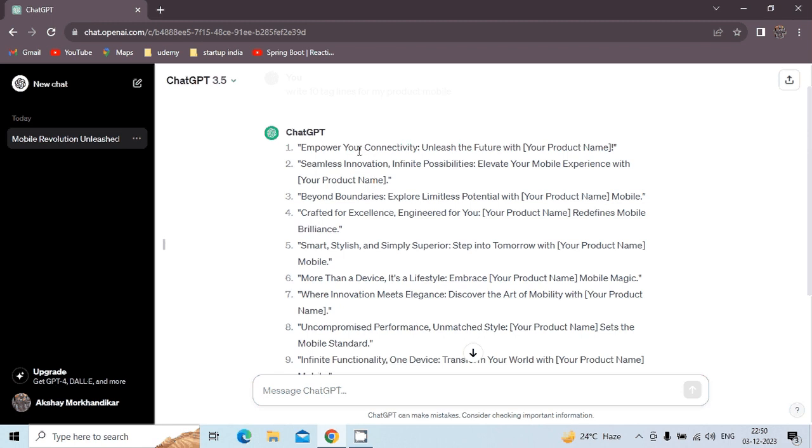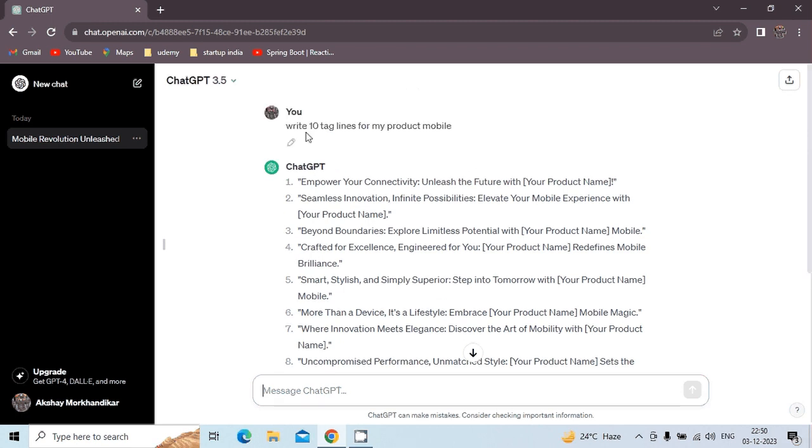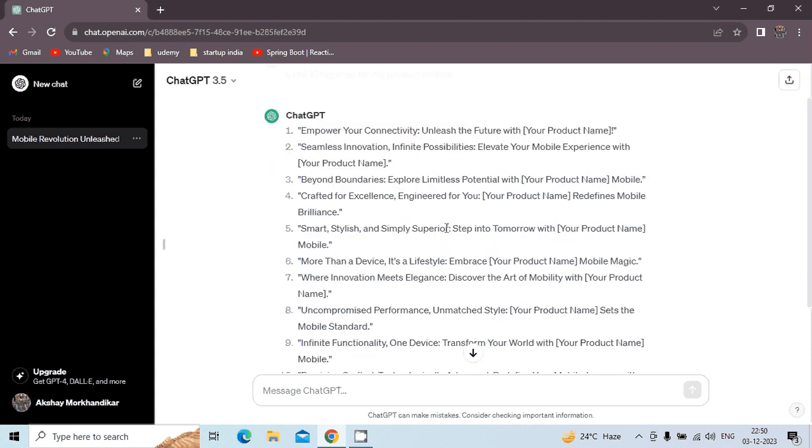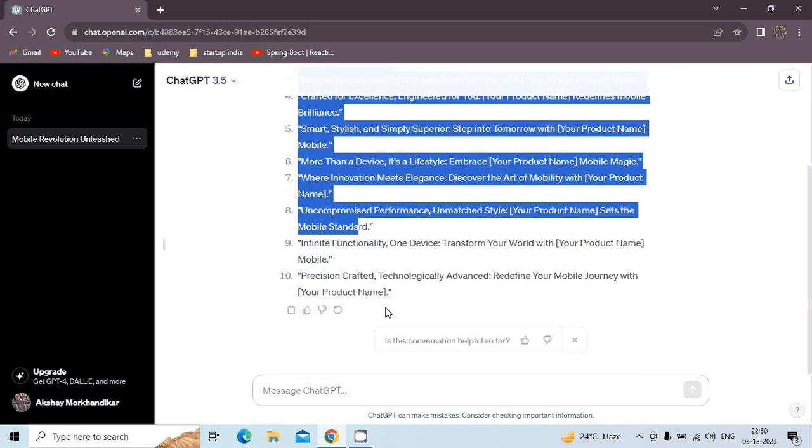So this is our question, and this is the answer given by ChatGPT. Earlier, humans used to think about the tagline, which should be unique, and then we had to choose. Now the human effort is being reduced. ChatGPT itself generates it in a dynamic way, like "Empower your connectivity, unleash the future with" your product name. For example, you can give XYZ mobile phone. "Seamless innovation, infinite possibilities." "Elevate your mobile experience with" your product. You can see there are 10 different taglines which ChatGPT itself has given me.